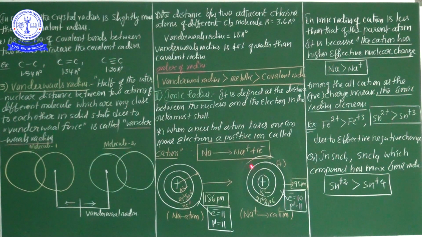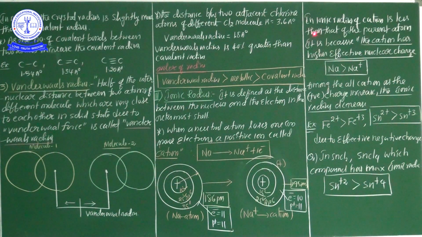That's why Na plus means there is an extra proton. Electrons are only 10, but extra protons are there. For the neutral sodium atom, electrons are 11, protons are 11. Here the negative charge is almost equal to the positive charge, but in the cation an electron is lost. Electrons lost means only 10 electrons, with 11 protons. That's why 1 unit of extra positive charge is there. So my dear students, the important point: in a cation, always extra positive charge is there. In a neutral atom, electron number is always equal to proton number.